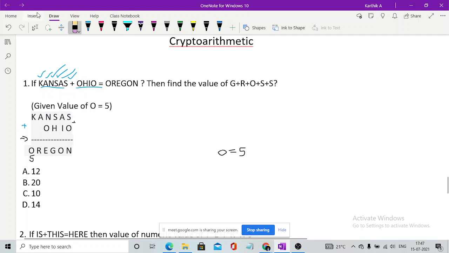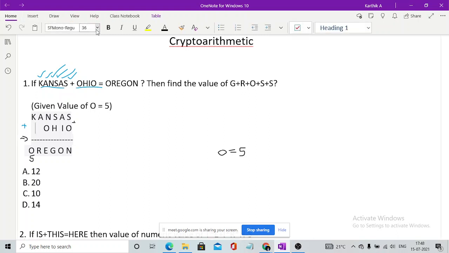Or else, let me give you another way of solving this. Imagine you have the same thing, KANSAS plus OHIO. Instead of O, just write it as 5. You don't know the value of H, you don't know I, you again know the value of O, which is 5.